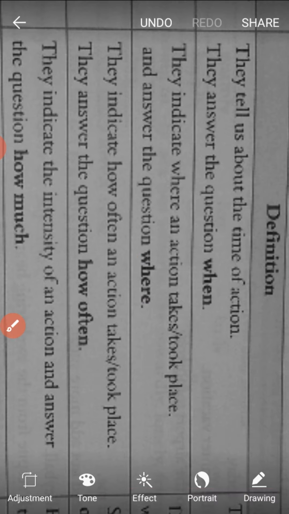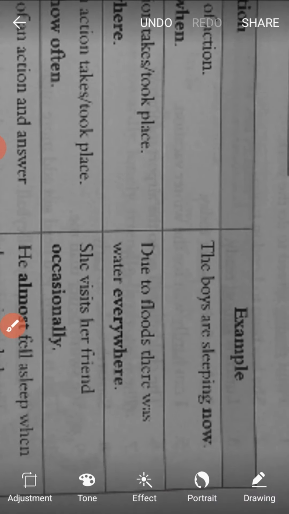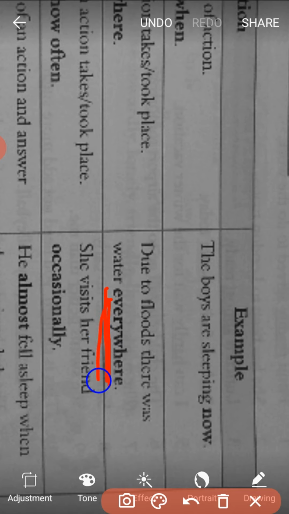Now let us understand through an example. Here: due to flood, there was water everywhere. So where exactly did the action take place in this sentence? Where the flood water is still there. So, due to flood, there was water everywhere. Here the word everywhere is the adverb of place.